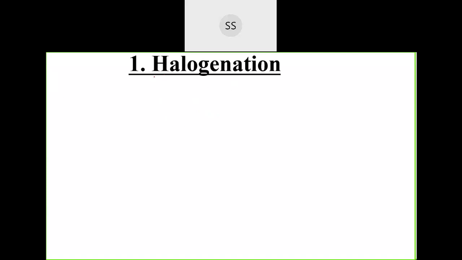Now, go with the name. Halogenation means what? Hydrogenation you have studied, correct? Hydrogenation means addition of hydrogen. So now here, halogenation means you are going to add halogen. Here, it is not addition exactly what we are going to do, but if halogen is being put into the compound, then we call it halogenation.